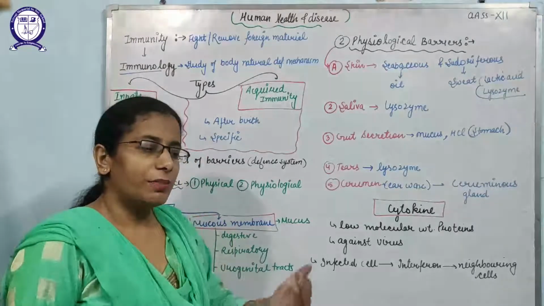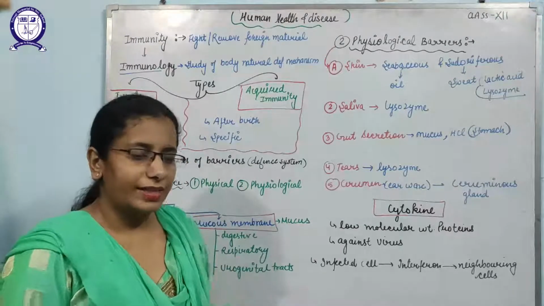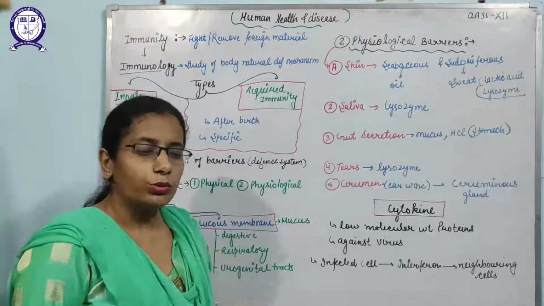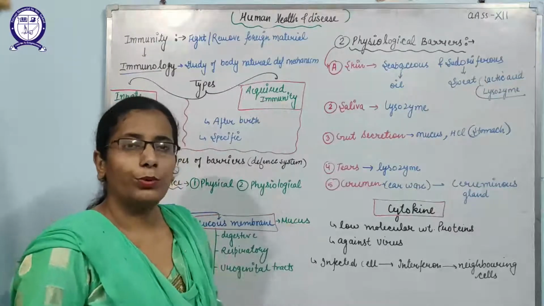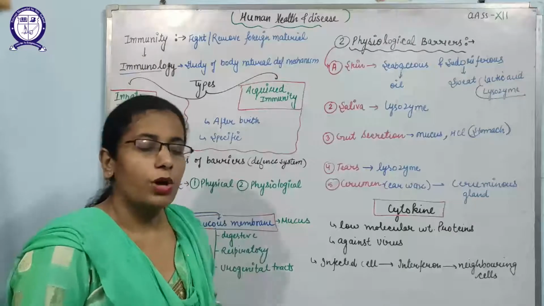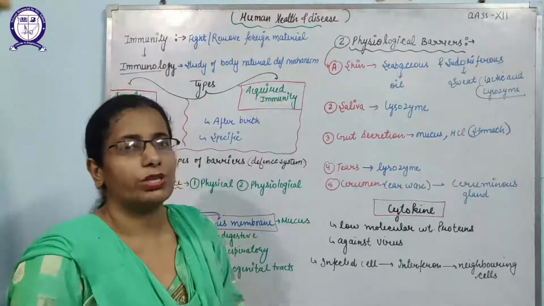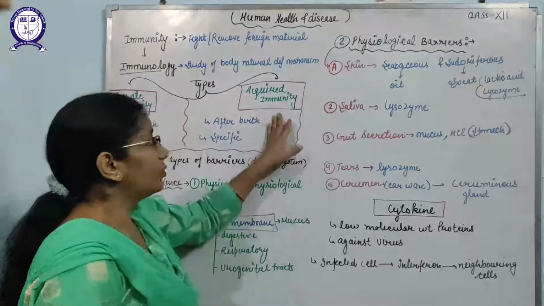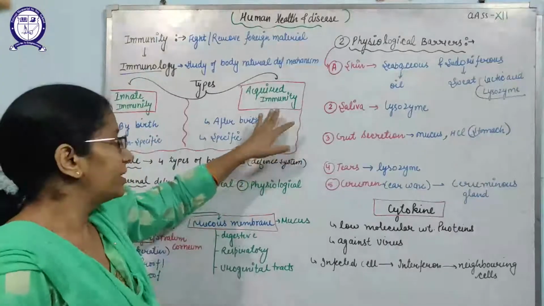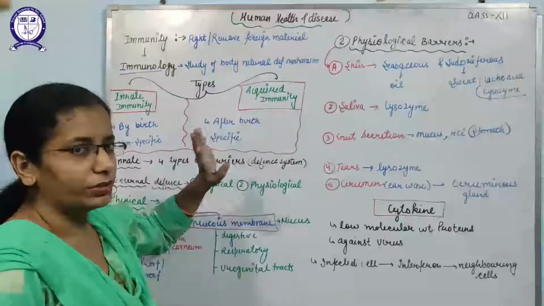Yes, when we come in contact with pathogens, our body learns what type of proteins or cells will be produced to kill those pathogens. So after birth, when our body produces special types of cells against special pathogens, this is known as acquired immunity. That is why I have written here after birth.